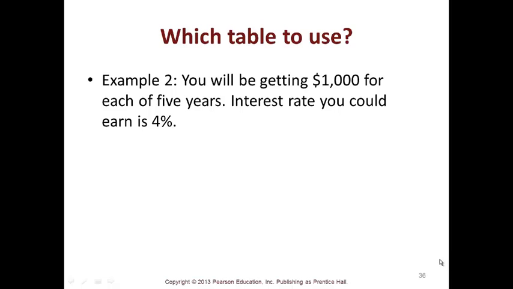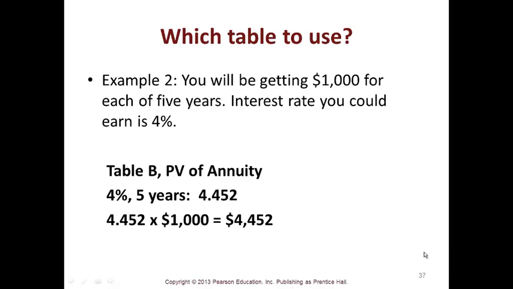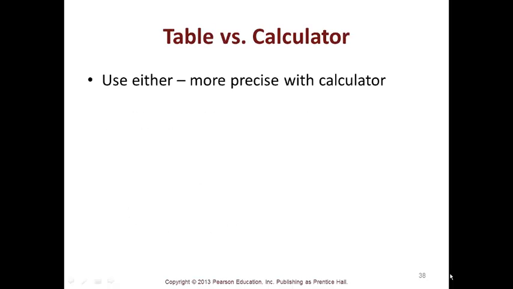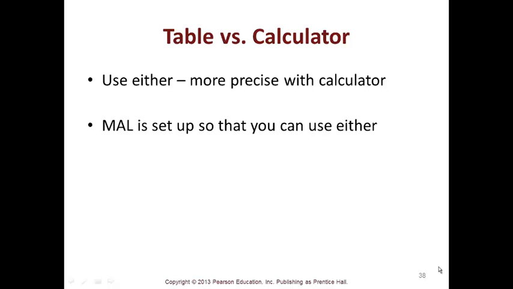Example 2, you'll be getting $1,000 for each of the 5 years. Interest rate, you could earn 4%. Table B, because you're getting more than one payment, present value of annuity, look for the 4% over 5 years. There's your factor, and that becomes your 4,452. Table versus calculator. You can do either. The calculator is more precise, and my accounting lab is set up for you to do either.